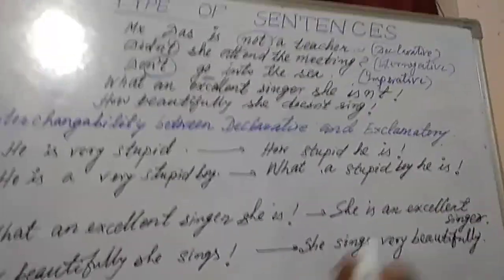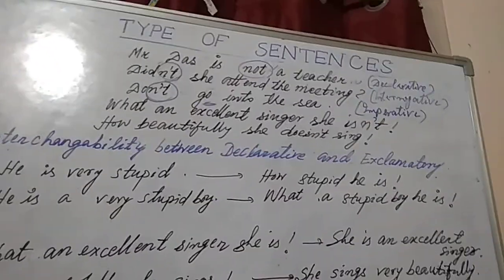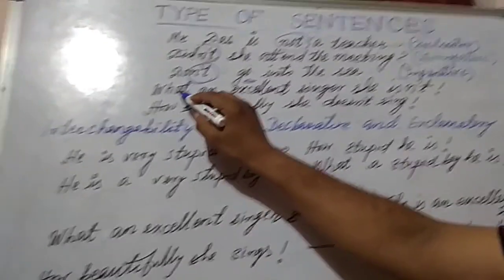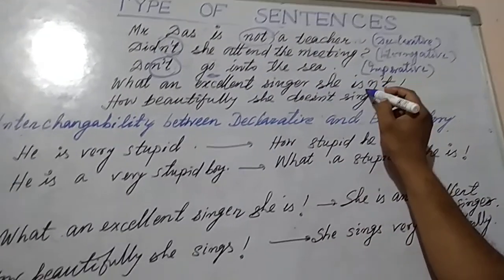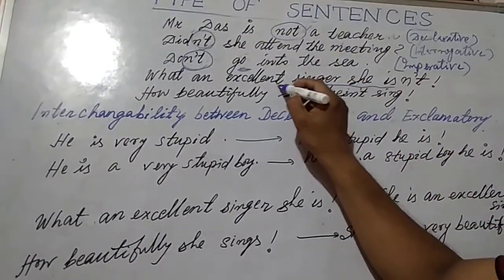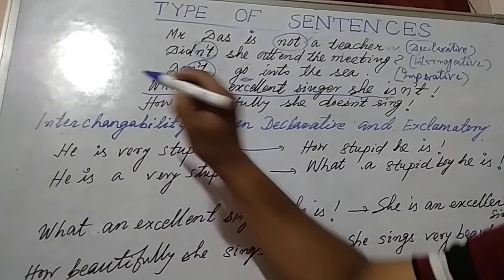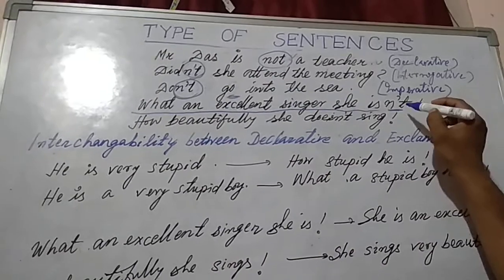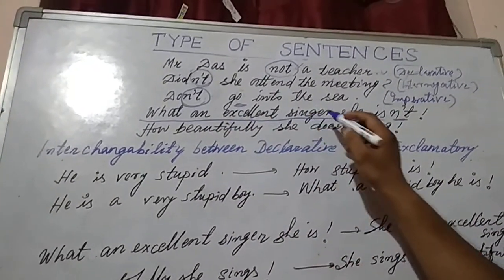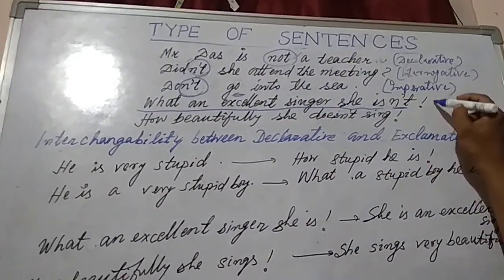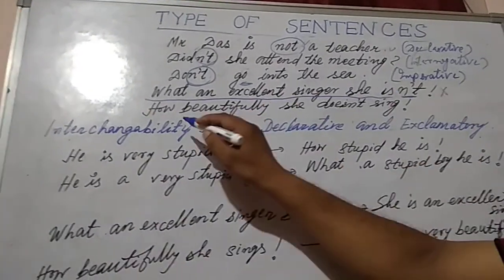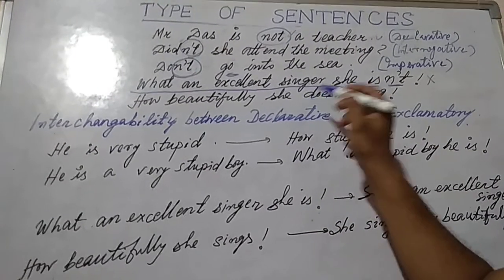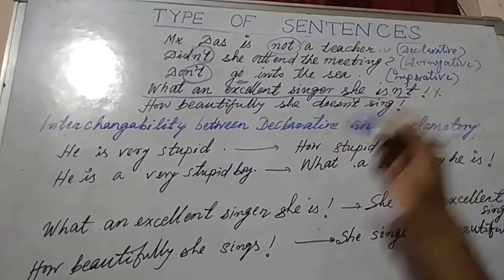Now let's see how your exclamatory sentences cannot be changed into negative form. You see here, what an excellent singer she is. This is the sentence of exclamation. So when we make it negative, you see here, what will happen? What an excellent singer she isn't. So it is wrong. Another thing, you see, how beautifully she sings. It was your exclamatory sentence.